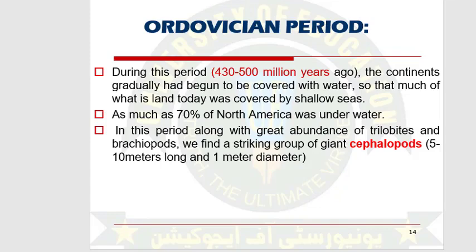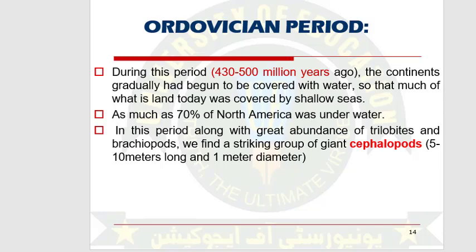Next, we are going towards the Ordovician period. The Ordovician also comprises 70 million years. It started from 500 million years ago and ended at 430 million years ago. In this time period, different continents began to be covered with water.